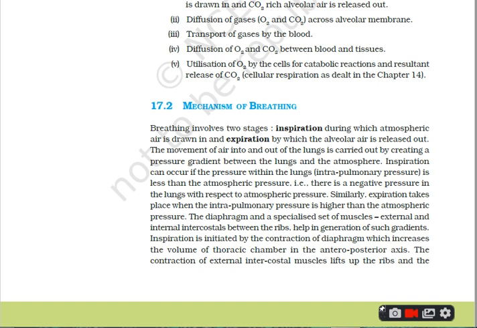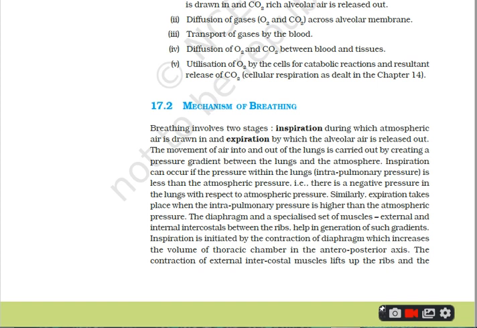Now we begin with the expiration. During the expiration, actually it is the expelling out of the foul air from the lungs. It is a passive process where volume of the thoracic cavity decreases due to the relaxation of inspiratory muscles. I repeat, the volume of the thoracic cavity decreases due to the relaxation of inspiratory muscles. It occurs due to the following steps.